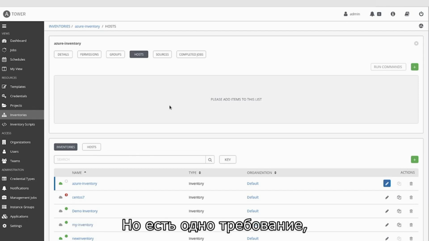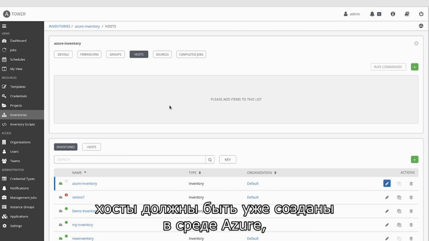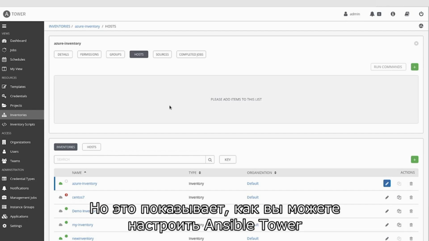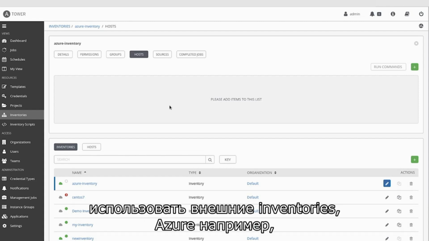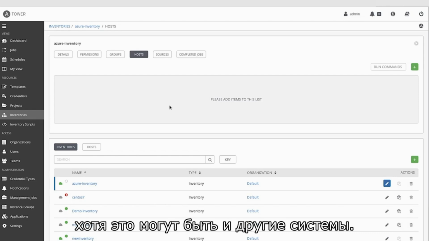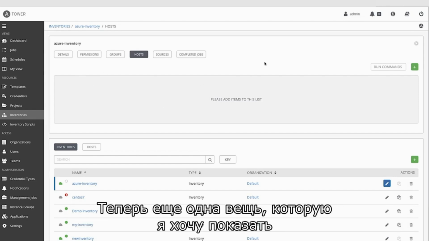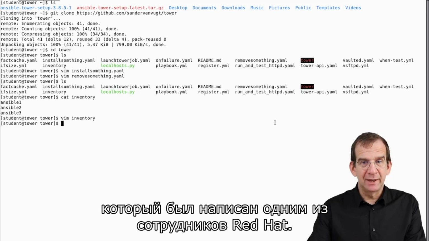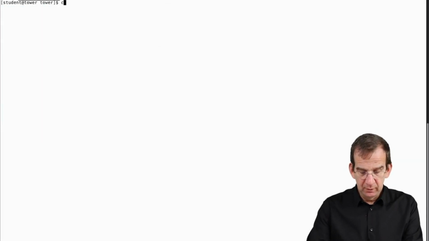There's one requirement though. We need hosts in the Azure environment, which is not the case. But this is how you can configure Ansible Tower to use external inventories, for instance, to go to Azure. And this exists for other systems as well. Now there is one more thing that I would like to show you, and that is an inventory script that has been created by one of the Red Hat folks.